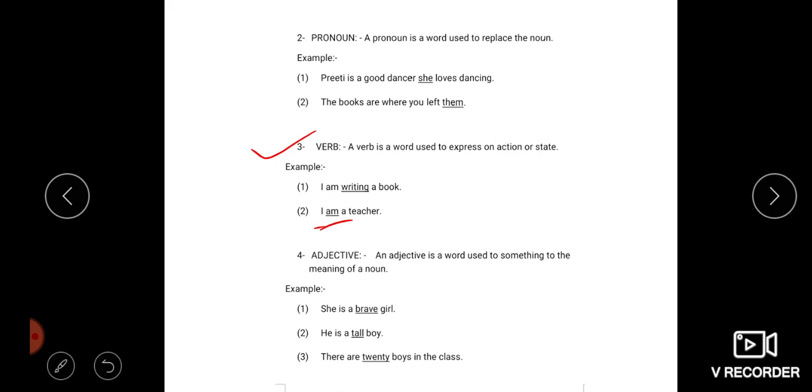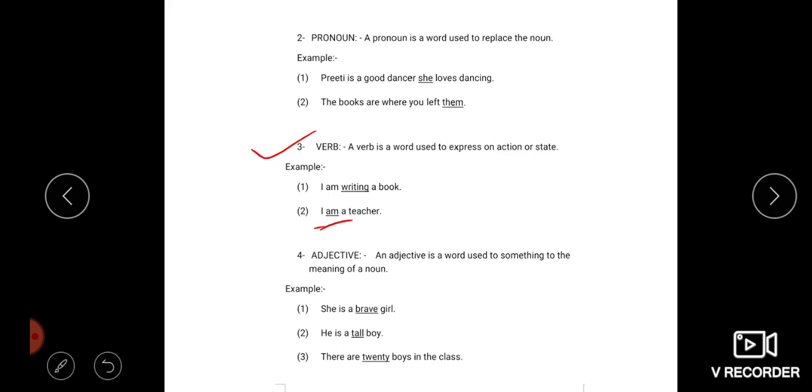Am is the verb here. Maybe am is not a physical action verb, but it is a verb here. Am is actually the present form verb of be.